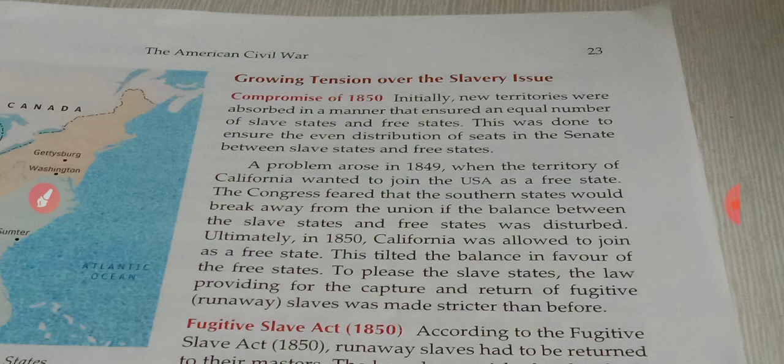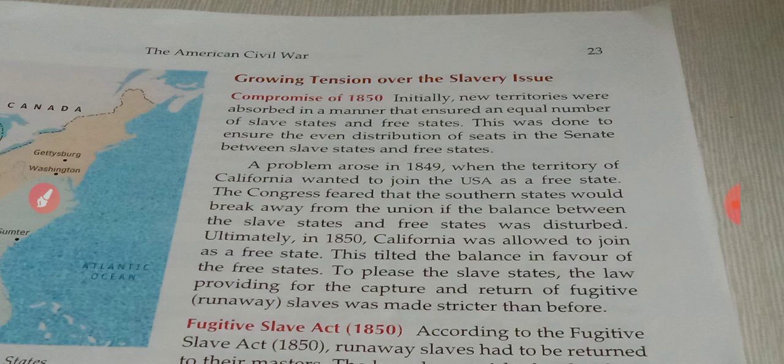Congress feared that the southern states would break away from the Union if the balance between slave states and free states were disturbed. Congress was afraid that if California joined as a free state, the balance between the northern and southern states, free and slave, would change.